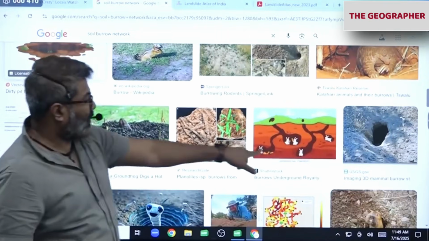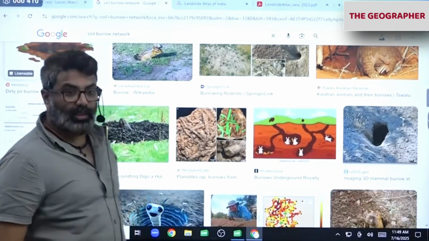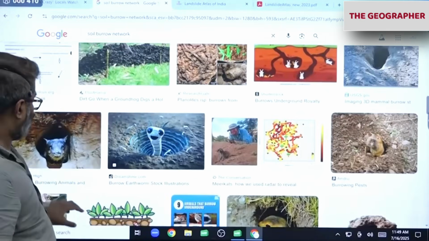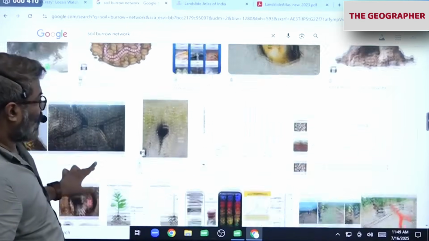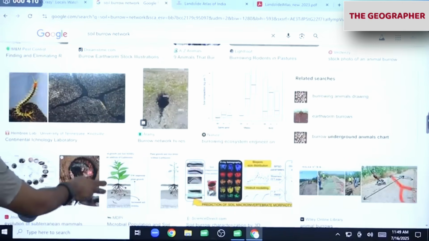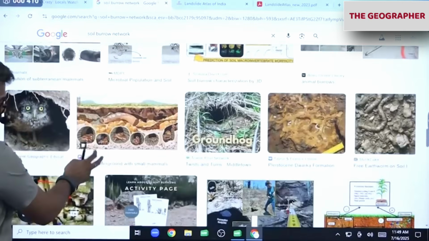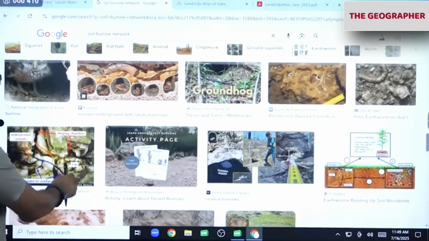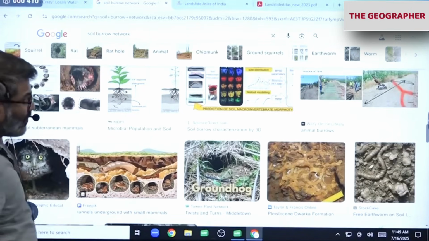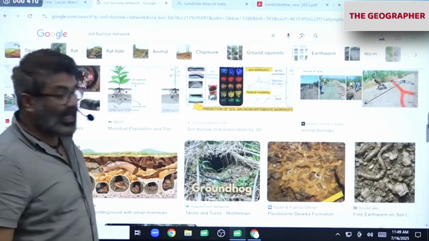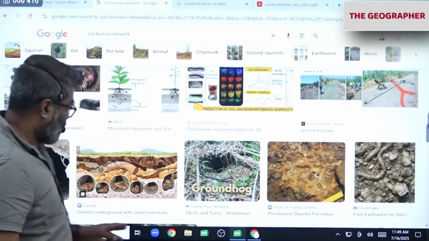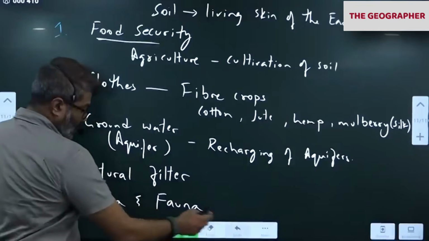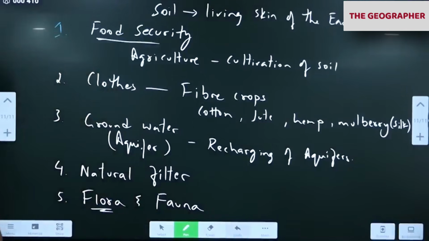They make tunnels like this, which we can't see, correct? We are living above, so we don't know what's happening below. Rats, rodents, mostly, they all live below. So burrowing organisms. So soil supports fauna also. Okay. So these are 5 importance of soil, right?